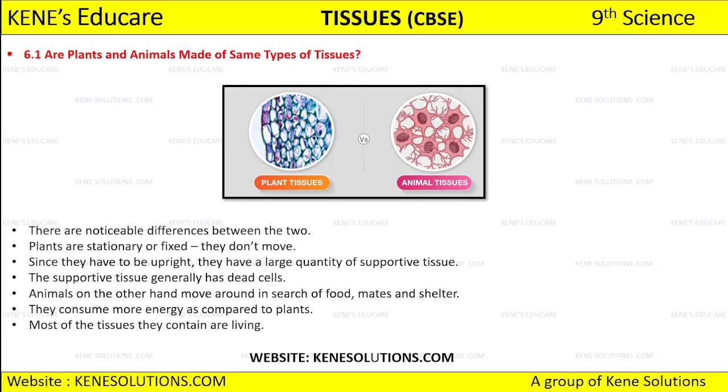Now the structure, I hope that you know कि ये microscopic structure है, how the plant tissue looks under the microscope and how the animal tissues look. So you can see that there is a noticeable difference between a plant tissue and animal tissue, right? बहुत ज़्यादा difference देखने मिल रहा है. And if you can see, जो plant tissue है वो stationary हैं. How are they? Let's discuss this.